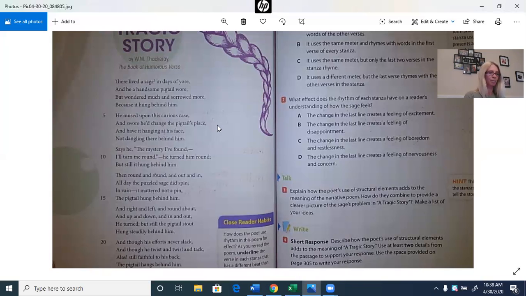The poem is called A Tragic Story. And like I said, it's a narrative poem, so it has a character, it has rhythm, it has rhyme. So the poem, A Tragic Story.